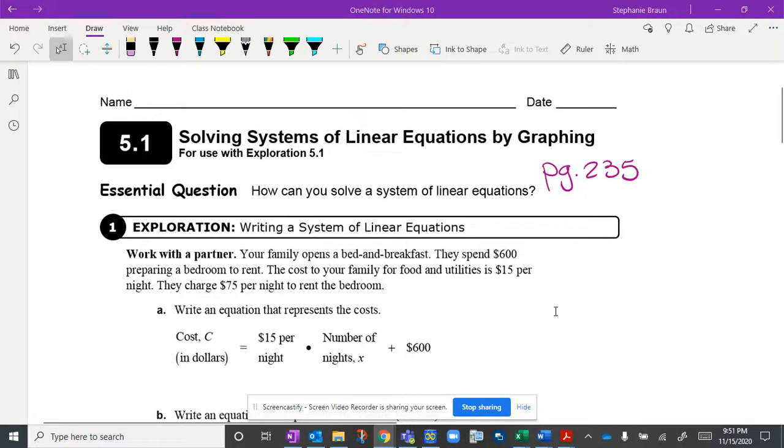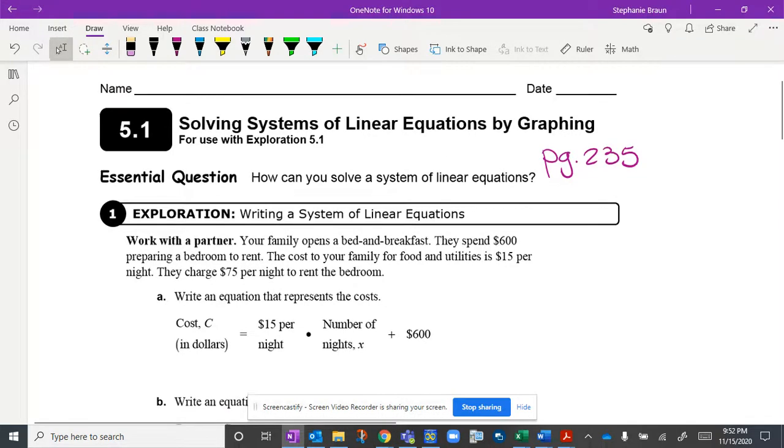All right, this is just going to be your introduction to lesson 5.1 of chapter 5. And chapter 5 is all about systems of equations. And a system is just when you have more than one equation at once. So we're going to be dealing with two or more equations at a time in this chapter.